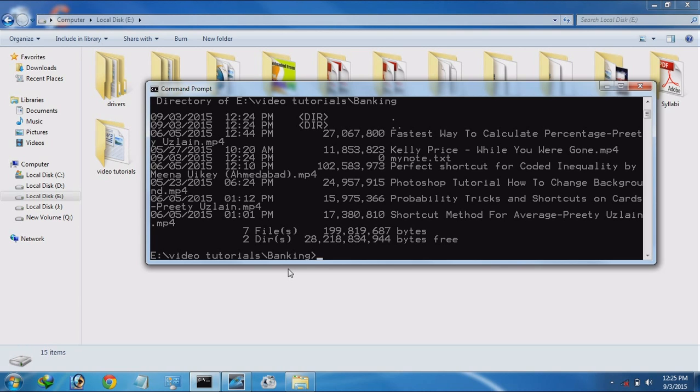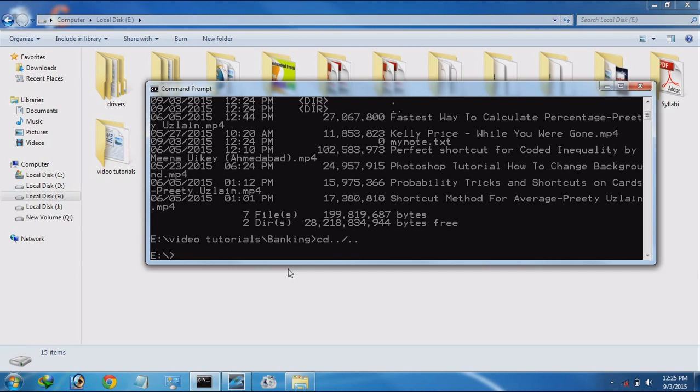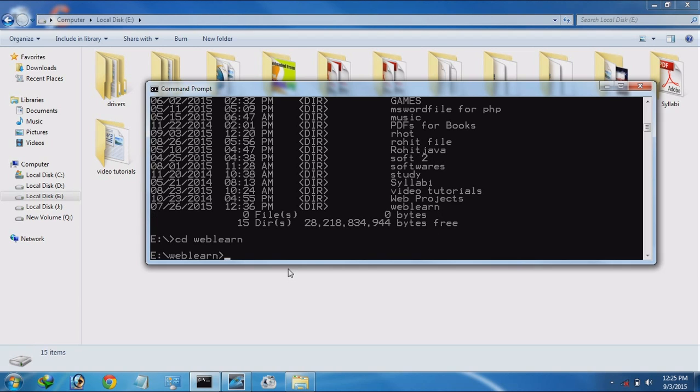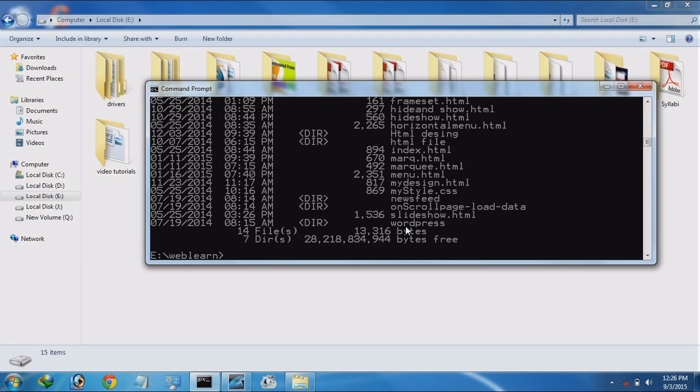If you want to format, okay, one thing more. Rename, and how to rename any file. dir, study, or WebLearn, cd WebLearn. Okay, dir. There are so many files.